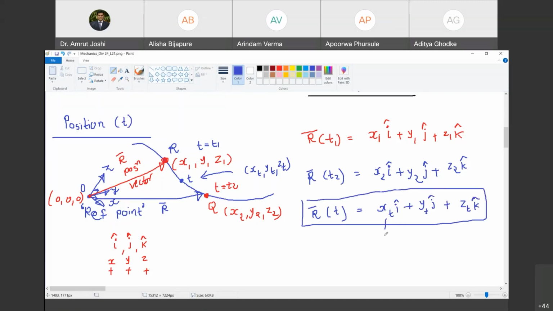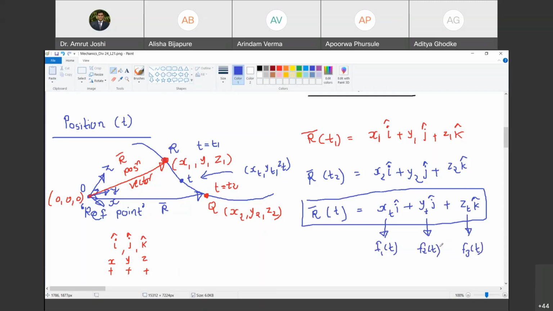Is xt a function of time? Yes, sir. So I will call it f1 of t, some function. Are you with me? Yes, sir. Is yt a function of time? Yes, sir. Should I call it f1 of t? No, that is a different function, so I will call it f2 of t. Are you with me? Yes, sir. Is zt a function of time? Yes, sir. f3 of t.